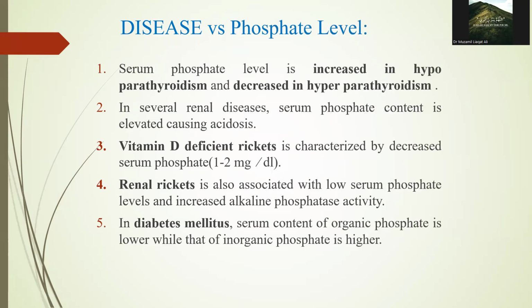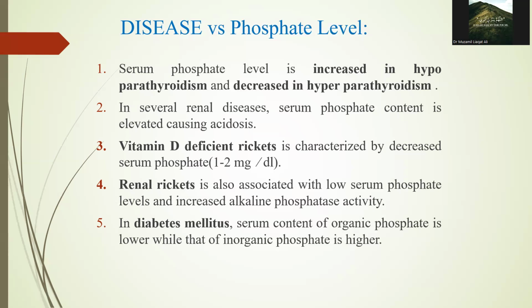Let us now examine how various disease states affect serum phosphate levels. Serum phosphate is increased in hypoparathyroidism. In this condition, parathyroid hormone levels are low, and since parathyroid hormone normally promotes phosphate excretion, its absence leads to phosphate retention. Conversely, serum phosphate is decreased in hyperparathyroidism. Excess parathyroid hormone causes increased phosphate excretion through the kidneys, leading to low serum phosphate levels.